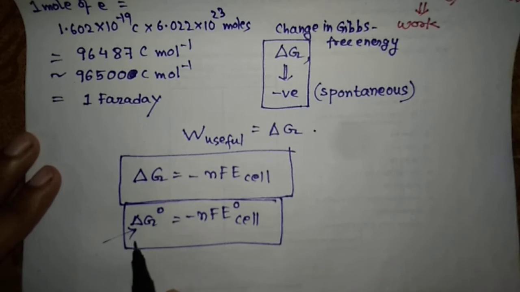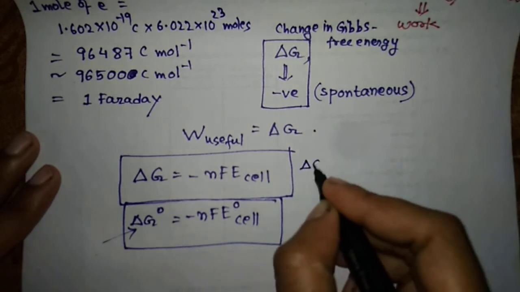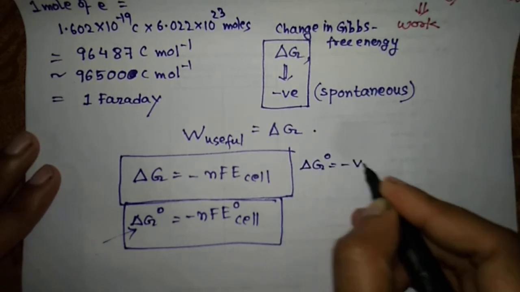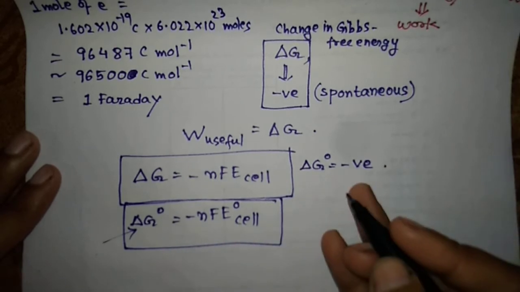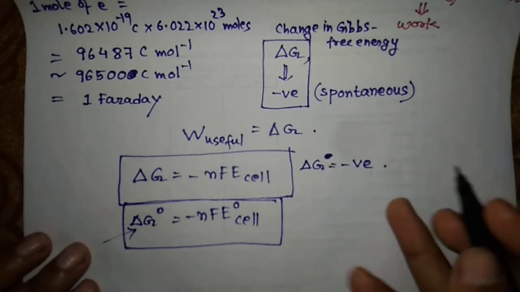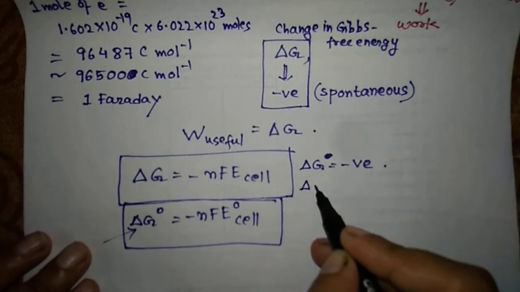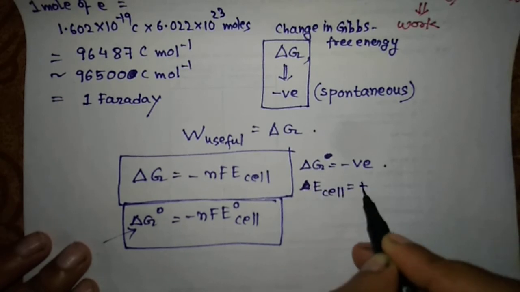Okay, and for the process to be spontaneous, your delta G naught should be negative. Clear? And from here only you can see that for your reaction to be spontaneous, delta G or delta G naught should be negative, and E cell should be positive.